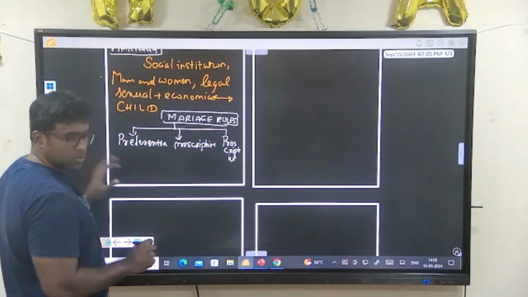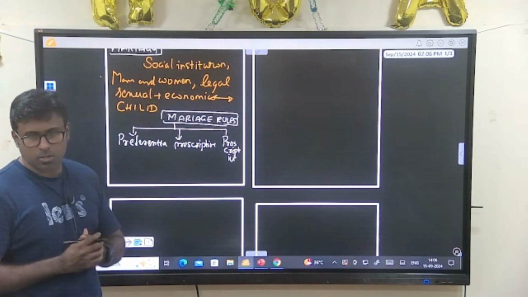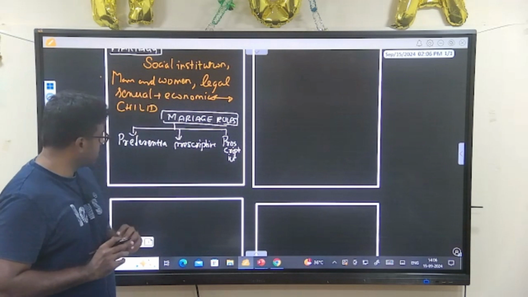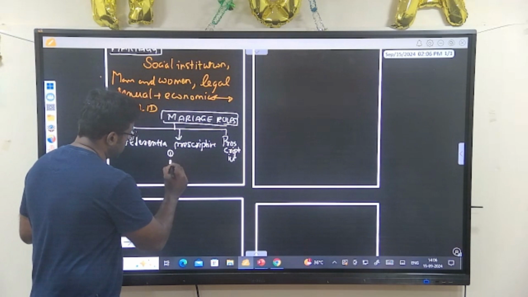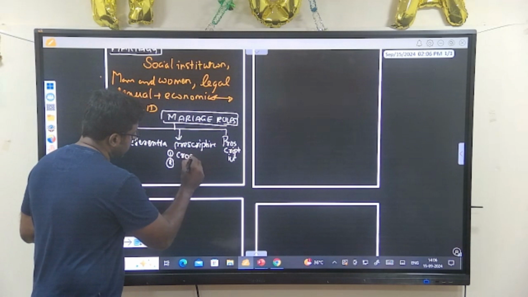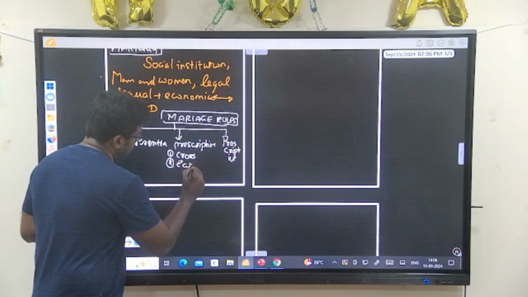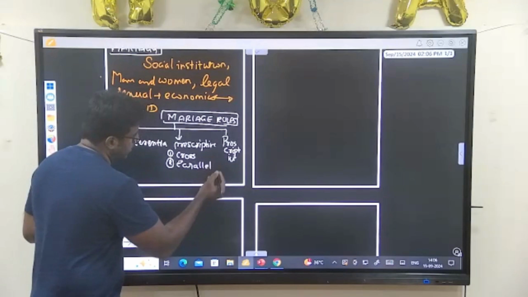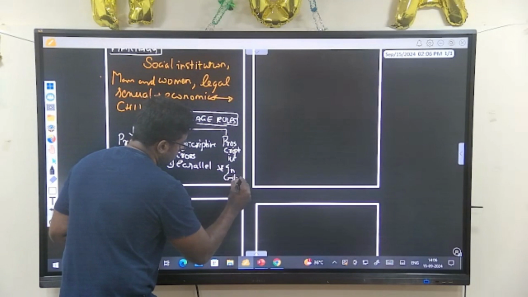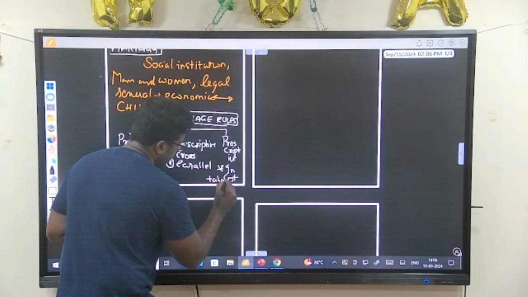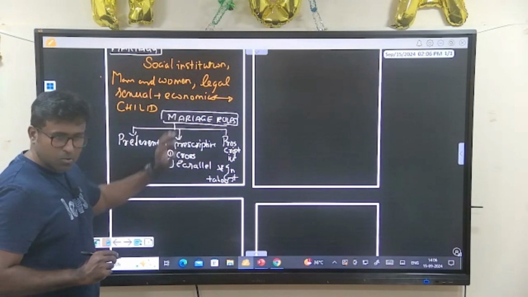How these rules are enabling social solidarity is what this question is asking. In this, you can go for explanation in the sense that cross cousin marriage is there, parallel cousin marriage is there. Like this, proscriptive marriage, incest taboo we spoke about. Incest taboo is there. Like this, you write it.